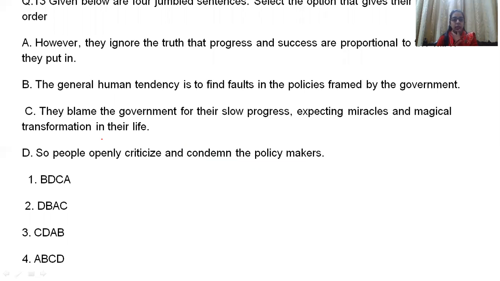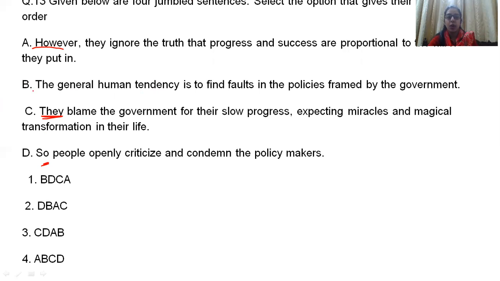Now question number 13. Again, it's a similar question, meaning jumbled sentences that you have to reorder. The first sentence starts with however, so don't consider it as your opening sentence. Now, the general human tendency, they blame. Who blames is not clear right now, so it is not going to be the first sentence. People, again it's a mid sentence.